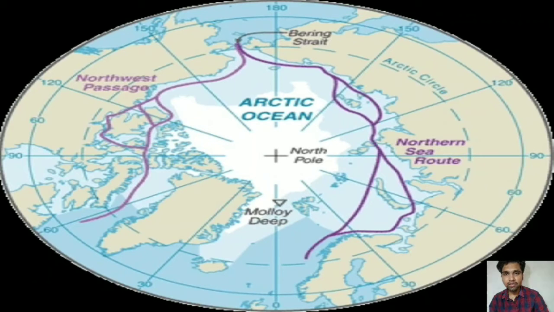Friends, the Arctic Ocean is basically present in polar areas, so a huge part of this Arctic Ocean is covered with ice. So the Arctic Ocean is majorly in frozen form.